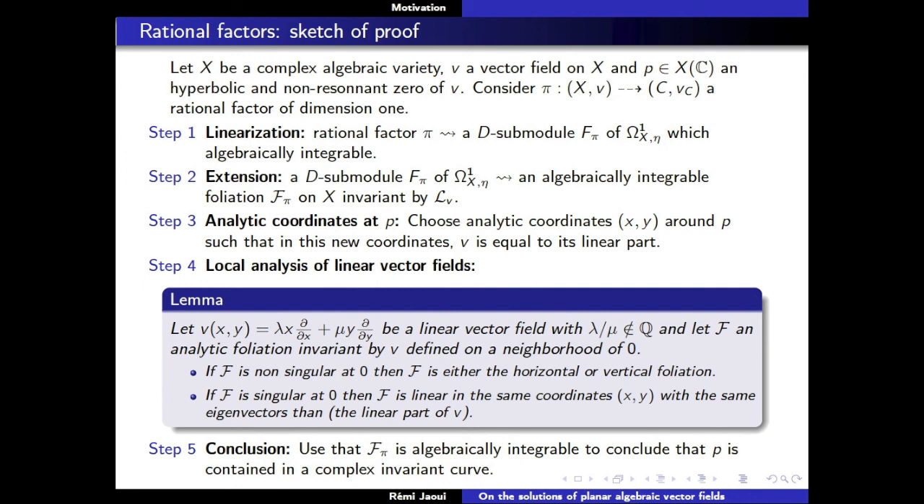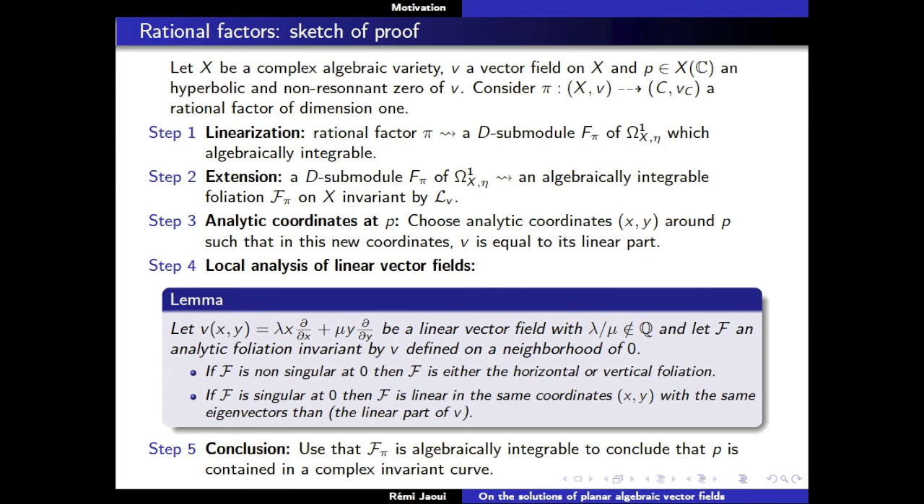You've got a rational factor, and you associate a D submodule of omega 1 at the generic point of X, okay, to the space of one forms at the generic point of X, and recall that it's algebraically integrable. It has this additional property that the foliation is given by a rational map, it's not only a foliation, it's a fibration. So then, this D submodule of the space of one forms, you can extend it to an algebraically integrable foliation on X invariant by LV.